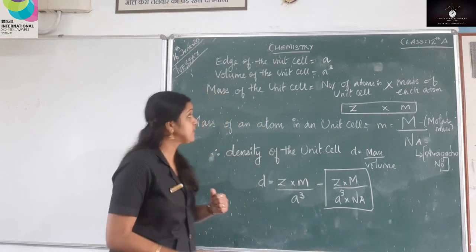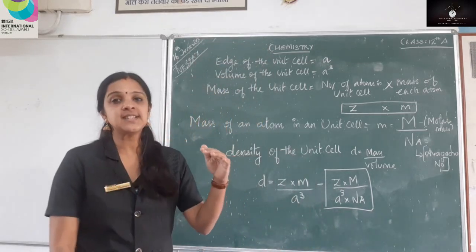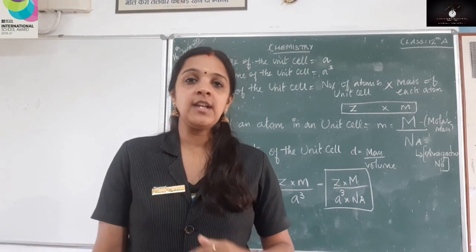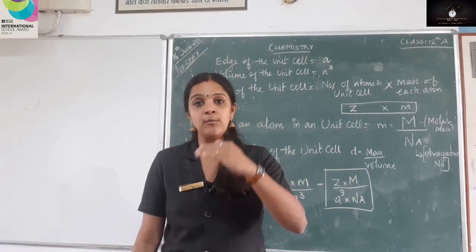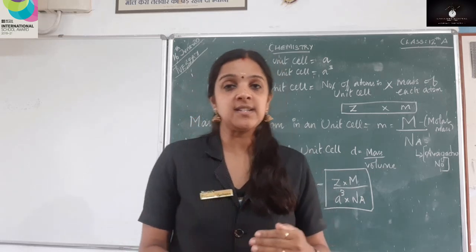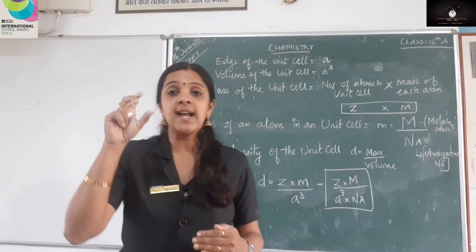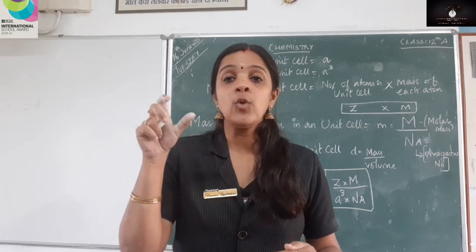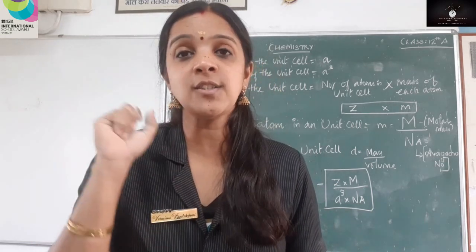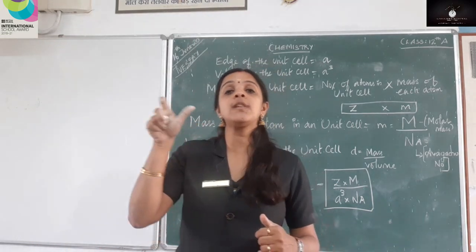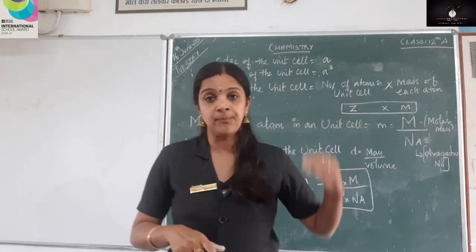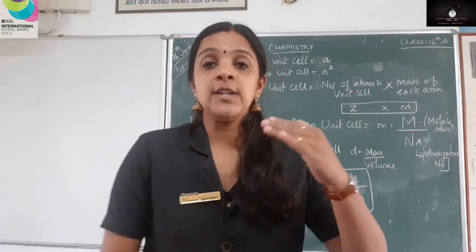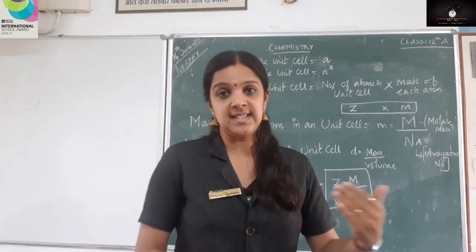And what is that problem? It's about calculating the density of the unit cell. Now from lower classes we have studied that density is mass by volume and all those things, right? And I told you before, calculating the number of atoms will help us to find out the mass of the atom. And once you know the mass of the atom, it will be easy for you to calculate the volume. So when you know the volume, you can calculate the density.